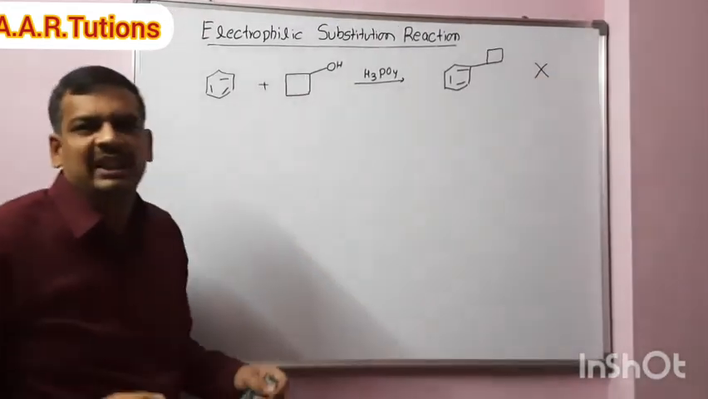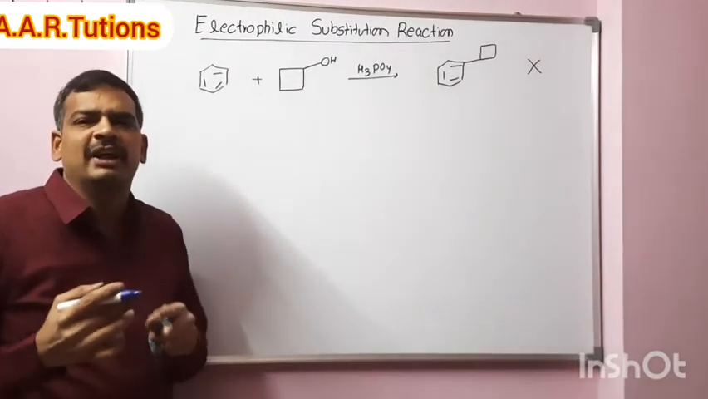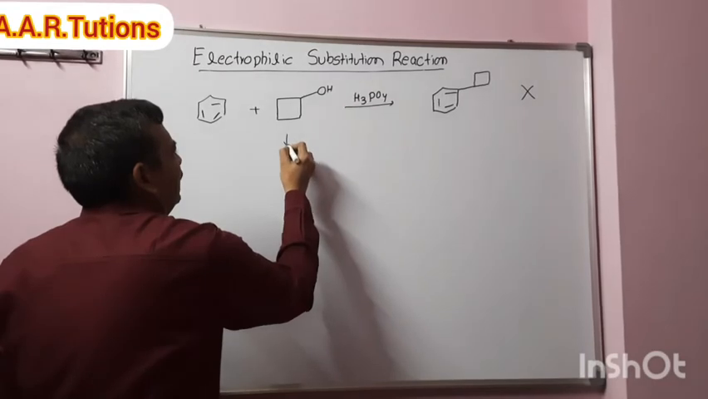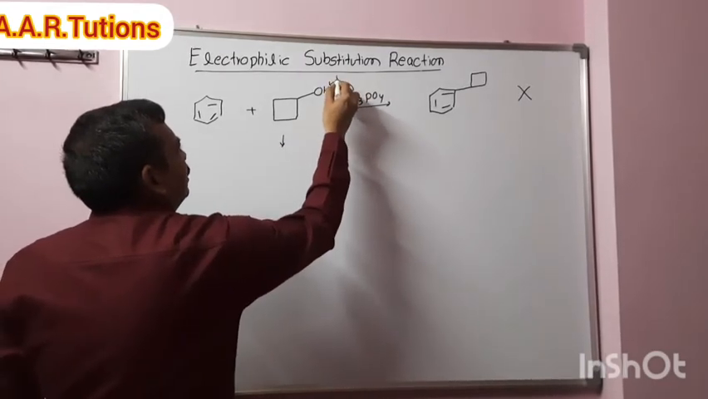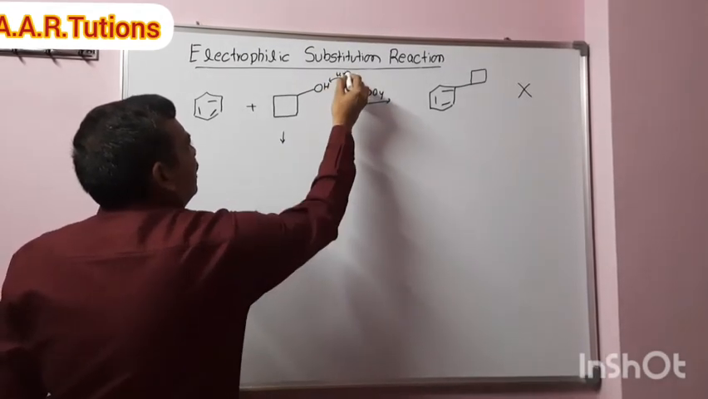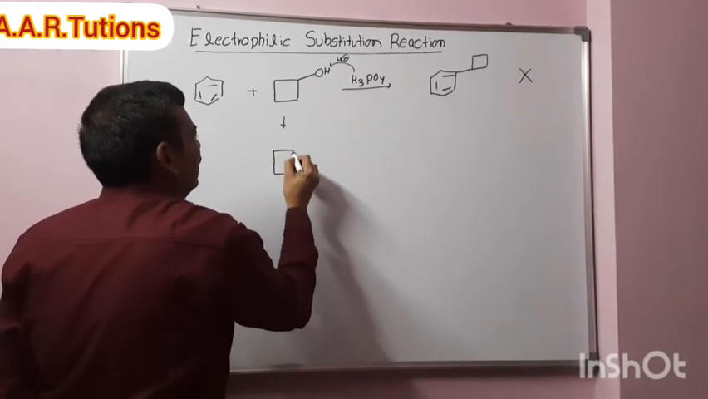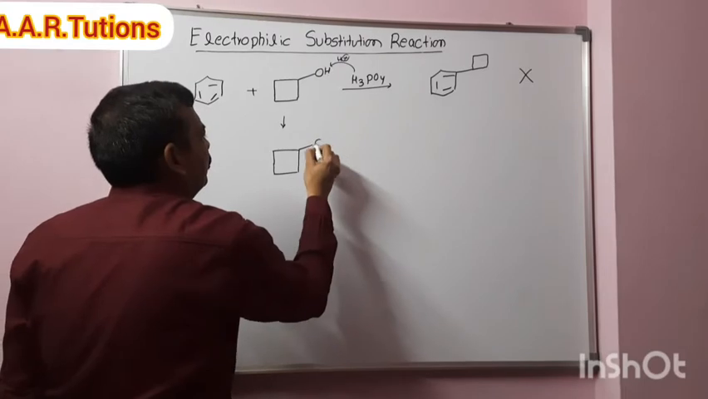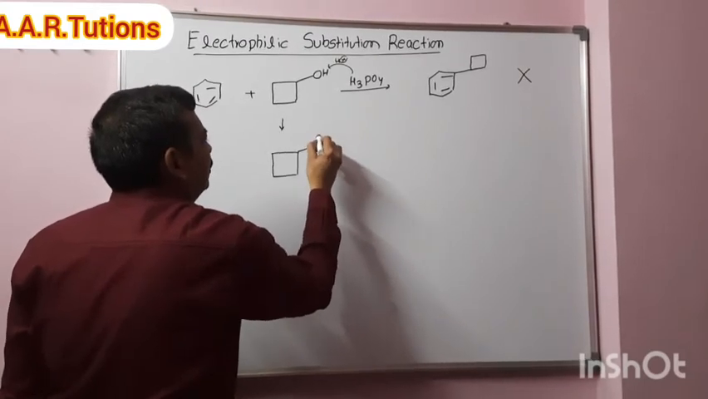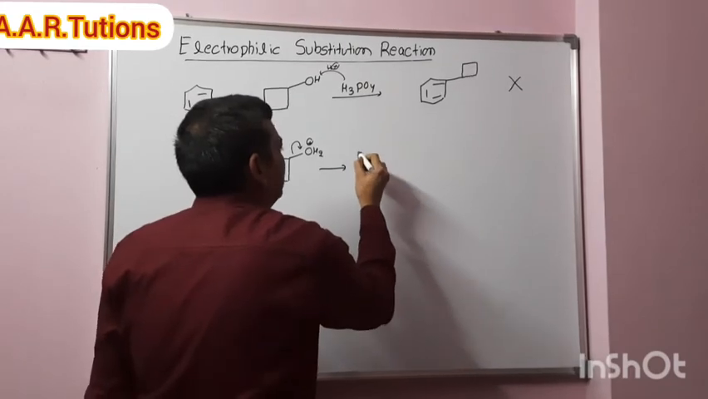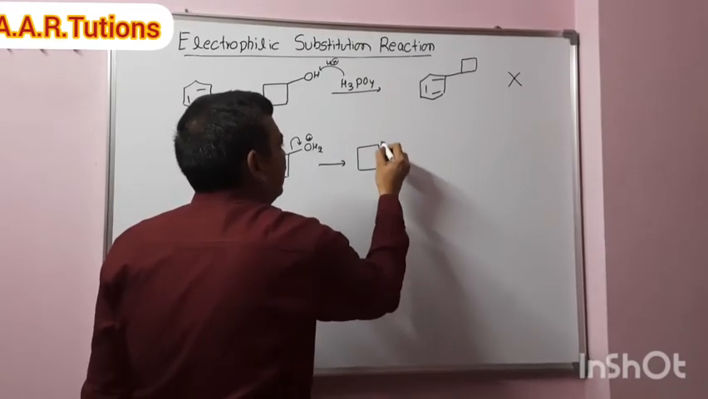I told you this is an exception. A few exceptions are there in Friedel-Crafts alkylation. So why is this happening? Initially H plus will attack the OH. After that, there is no doubt we will get cyclobutyl OH2 plus. After that, removal of a water molecule gives the cyclobutyl carbocation.